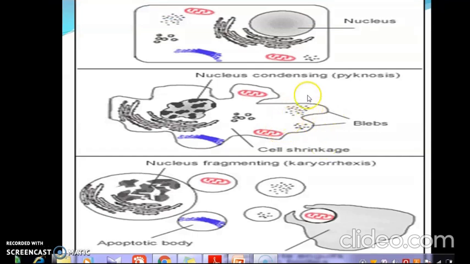The various processes of apoptosis can be seen here. Here you can see the bleb formation and the cell shrinkage. And here you can see the nuclear shrinkage or nuclear condensation. This is followed by the nuclear fragmentation. After nuclear fragmentation, the cells will break into several vesicles known as apoptotic bodies. And these apoptotic bodies formed are engulfed by phagocytes such as macrophages. And these are finally removed.